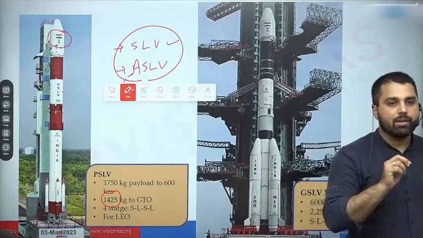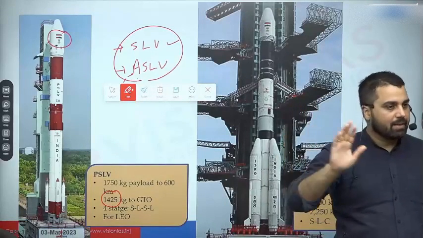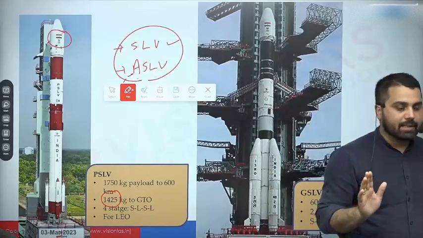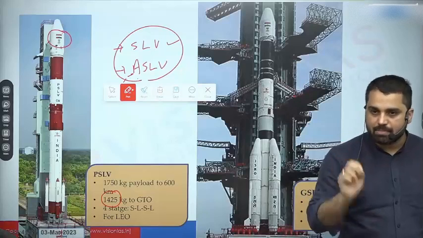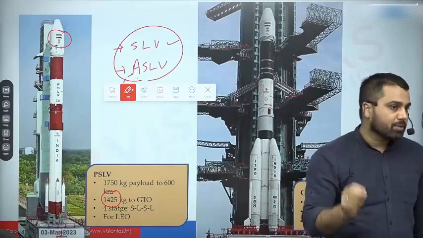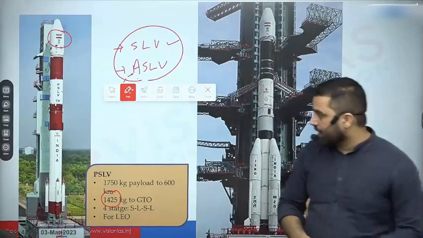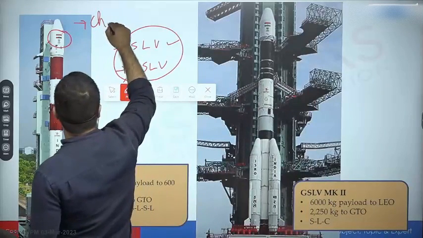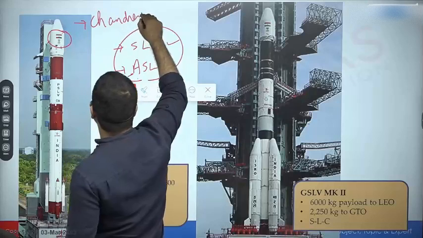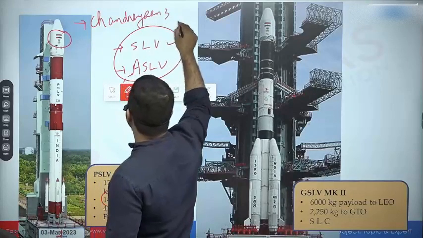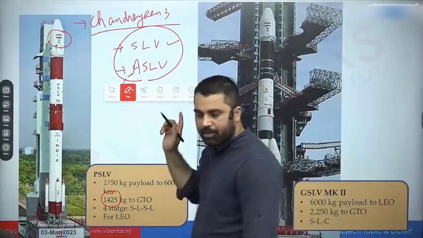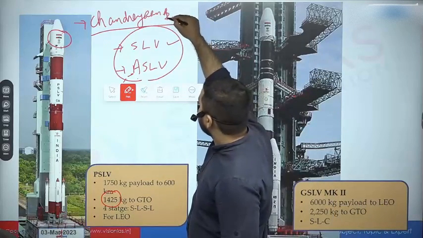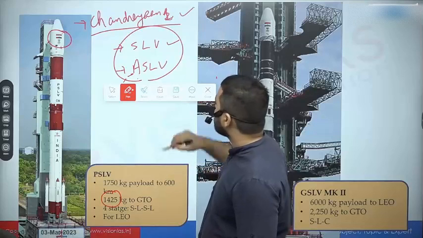PSLV has launched many satellites, remote sensing satellites into low Earth orbit. वो आपको याद नहीं रखना. But there are some remarkable launches done by PSLV, some of the milestone launches done by ISRO. For example, 3 examples are outstanding here. First is Chandrayaan 1, not 2. Chandrayaan 2 के लिए we used GSLV MK3 और LVM3, which is called LVM3. But जो Chandrayaan 1 है, sorry, Chandrayaan 1 was launched using PSLV.